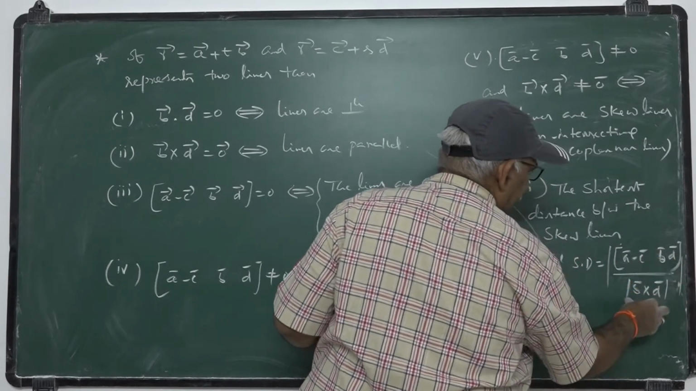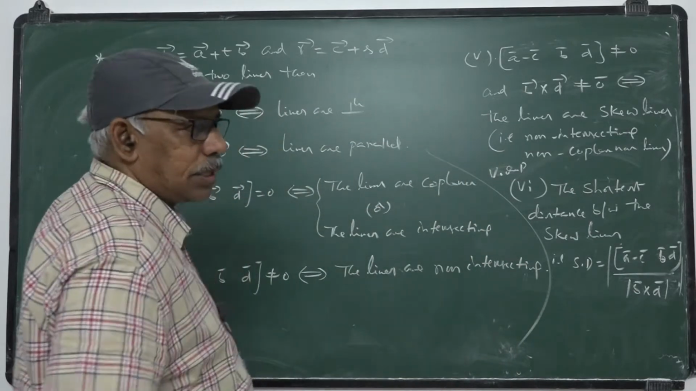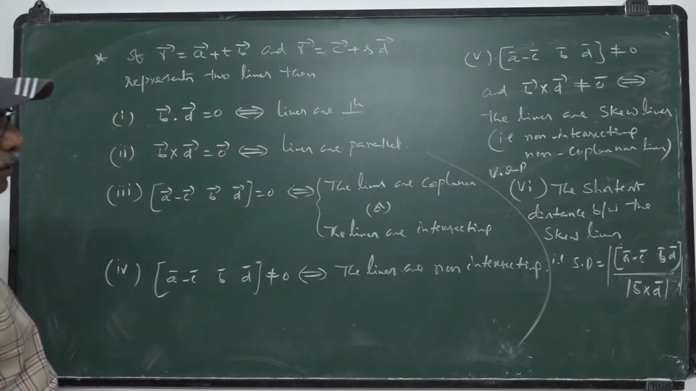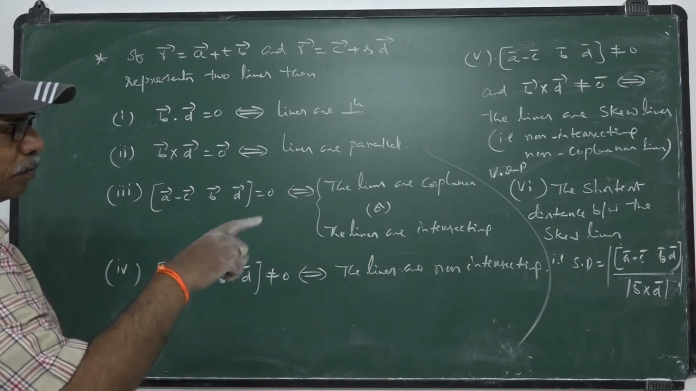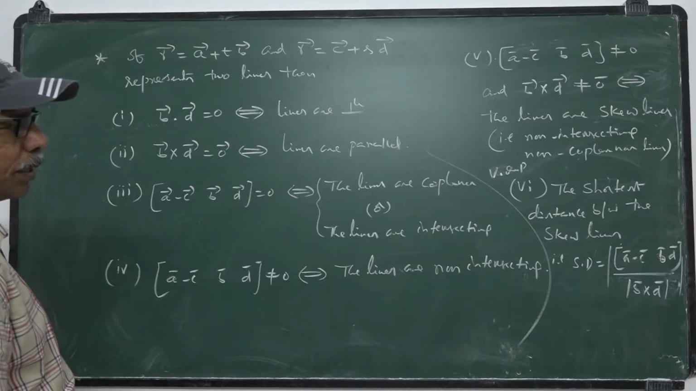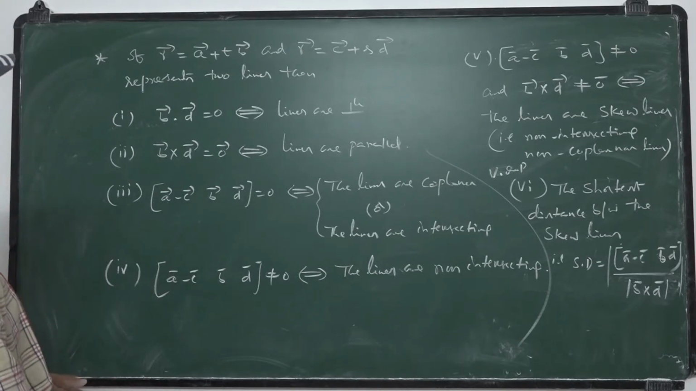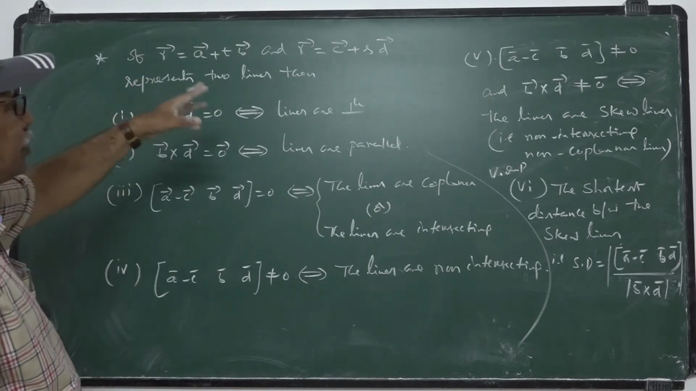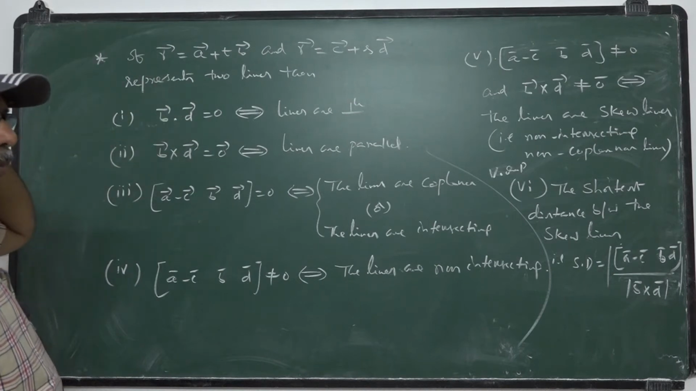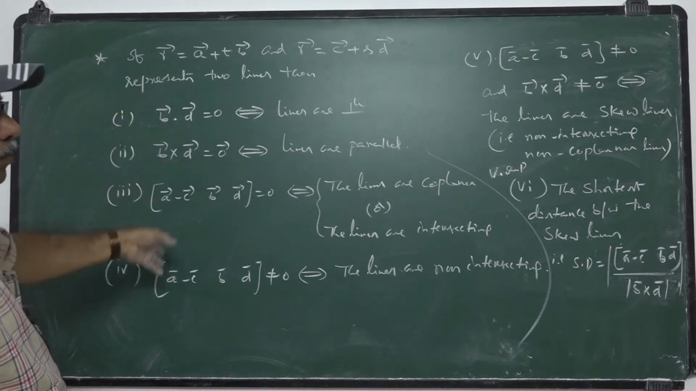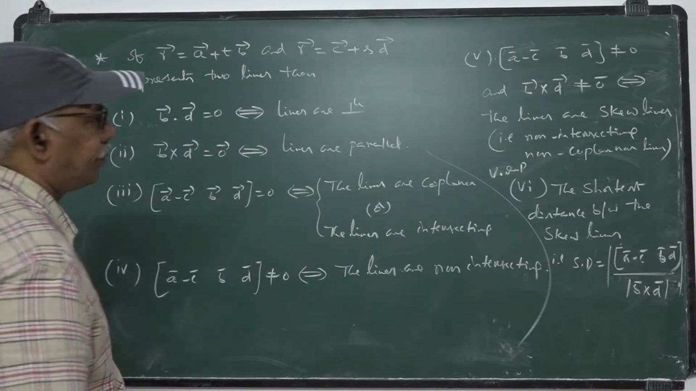This is not equal to 0, and this is not equal to 0. Hence, non-intersecting, non-coplanar lines. In such a case, they are skew lines. The shortest distance between these skew lines is given by modulus of A bar minus C bar, B bar, D bar by modulus of B bar cross D bar. Okay. These are the very important points related to these lines. The lines are given in their vector form. Similarly, the same conditions we can evaluate in the case of Cartesian form.